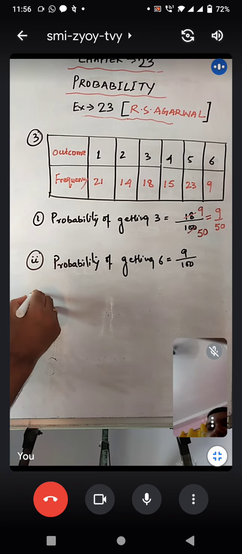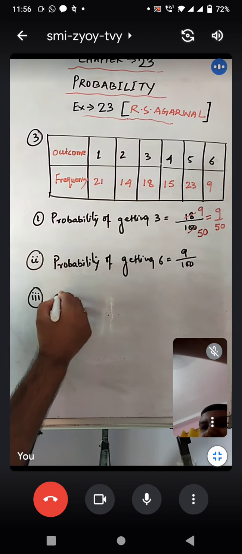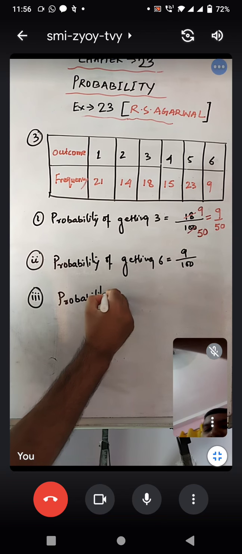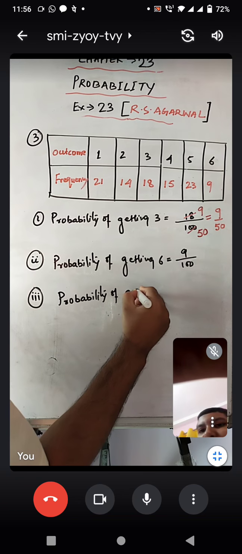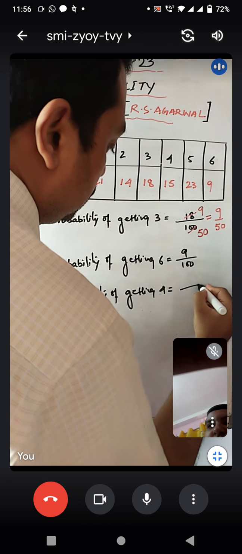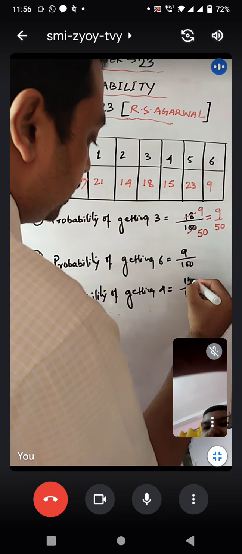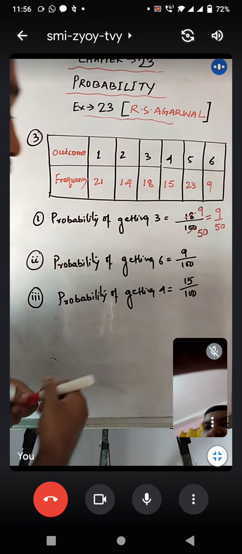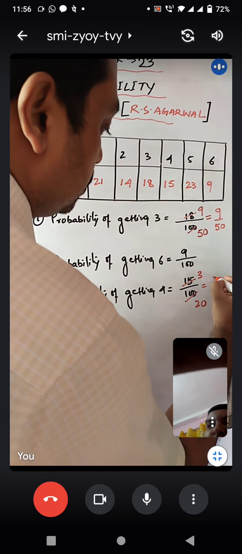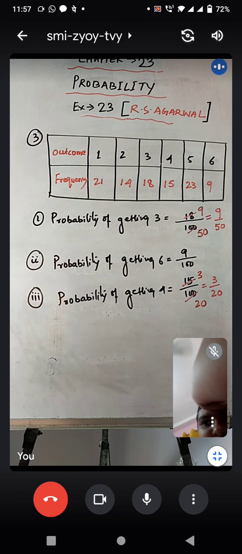So let's move on to sum number 3. Probability of getting 4. That is, out of 100, how many times has 4 occurred? 15 times. Now definitely we can reduce this. 5 3s are 15, 5 20s are 100. So your required answer is 3 upon 20.